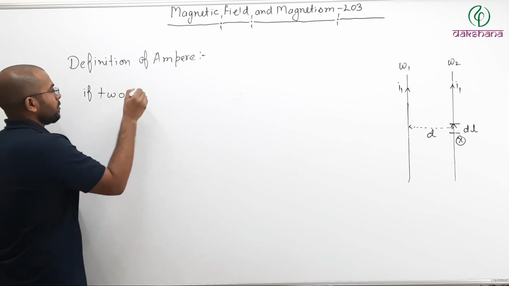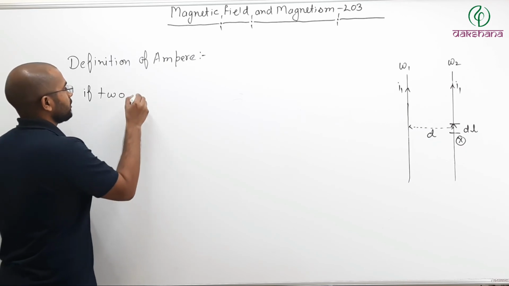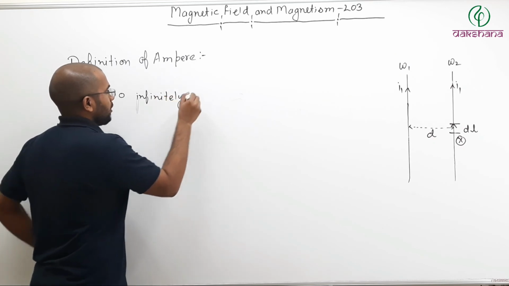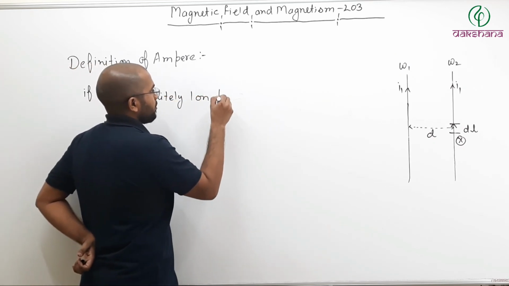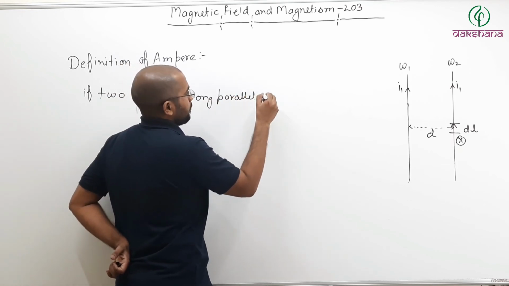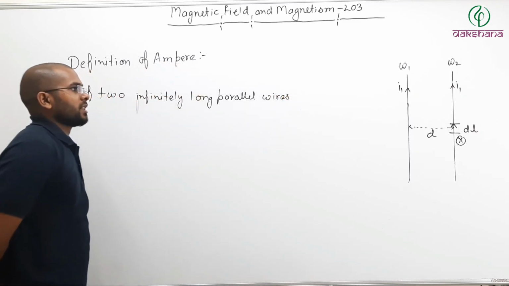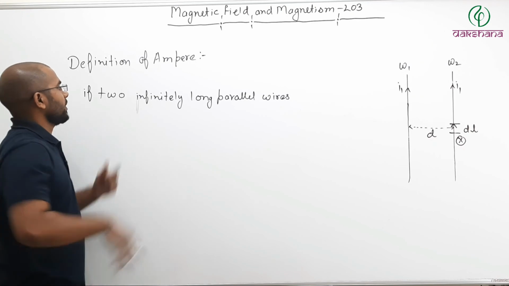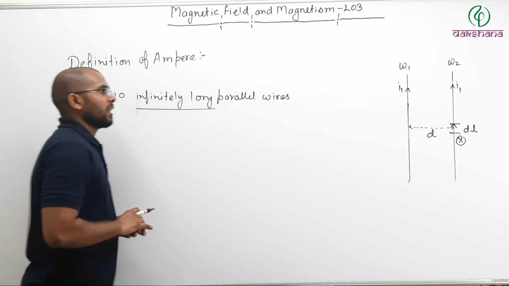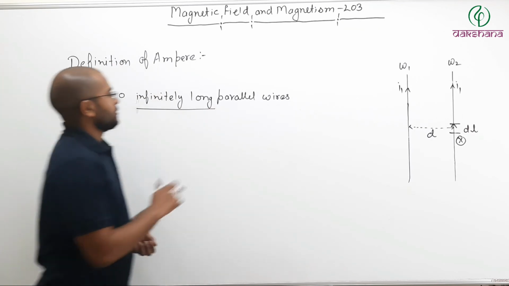If two parallel, infinitely long wires. So what is the first condition? First condition is that they should be infinitely long. That is the first condition. Second condition, they should be parallel to each other.